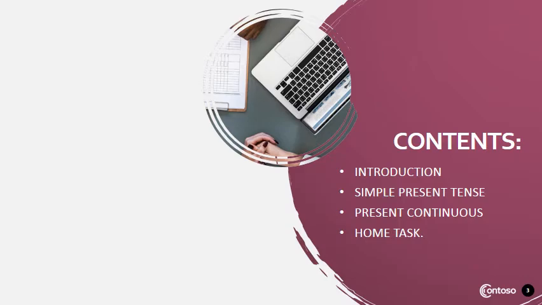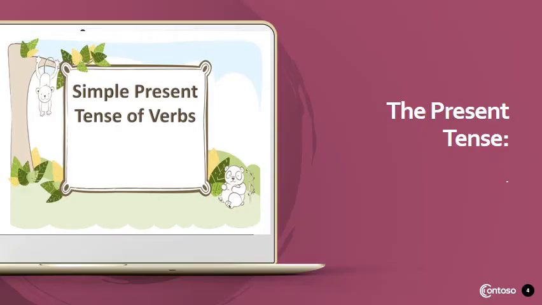So let's begin. Students, what are tenses basically? The tense of a verb tells about the time of an action and whether the action is complete or not. You all know that there are three main tenses: the present, the past and the future.